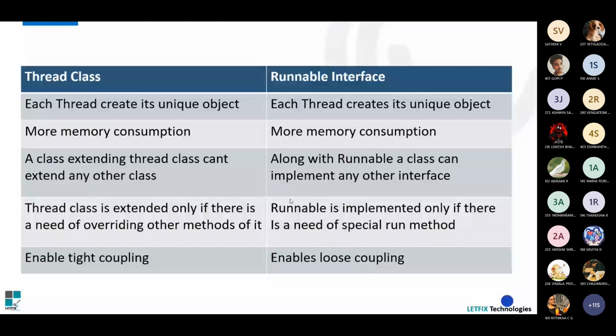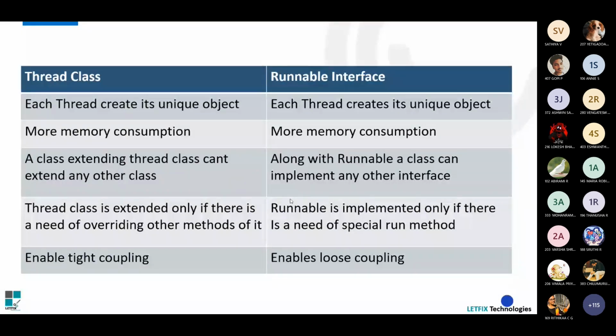But this is not the case with the runnable interface. We can still extend any class, and we can also implement this runnable interface. The thread class is extended only if there is a need of overriding other methods. If we want to use some other methods of the thread class, we go for the thread class. Otherwise, if we want to use only the run method, we focus on the run method only.